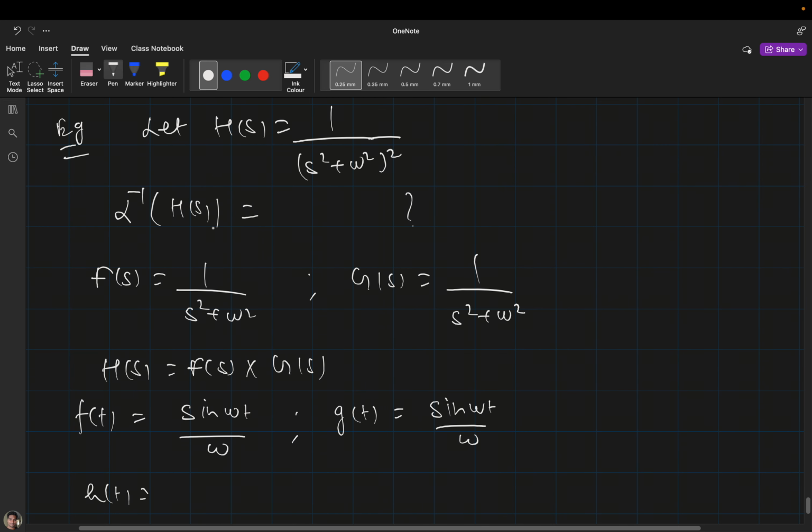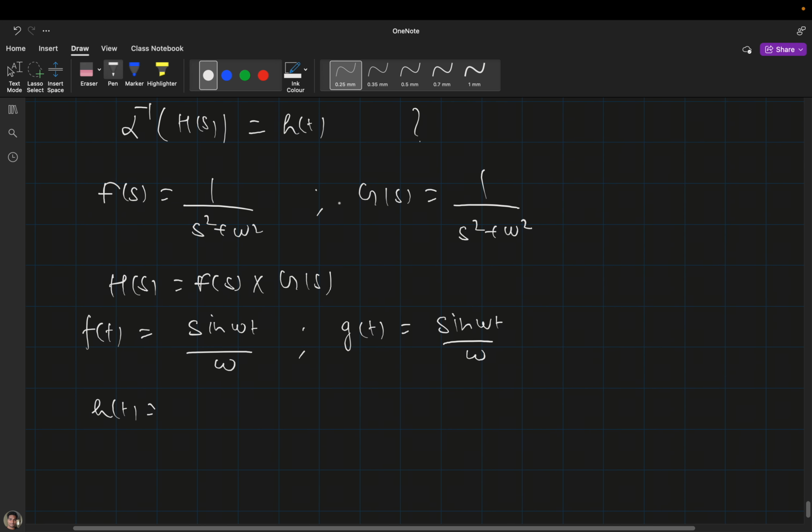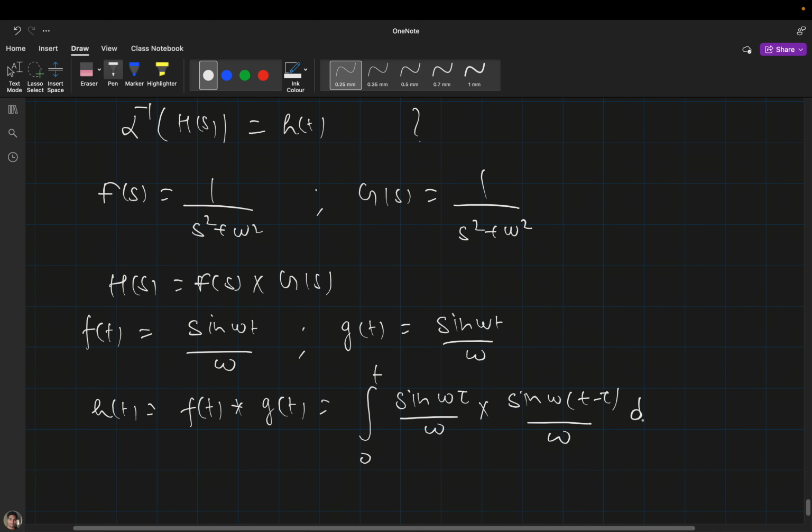L inverse of H(s) is the h(t) we have to get. So I will do the convolution, the integral from 0 to t of sine omega tau divided by omega multiplied by sine omega (t minus tau) divided by omega d tau.